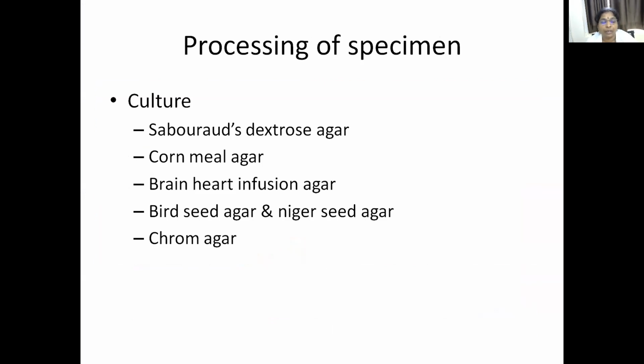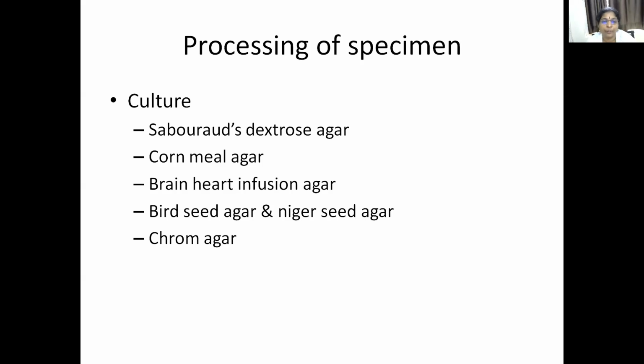That is called culture. Isolation of fungus from the specimen or sample is called culture, which is done in the laboratory using different media. Bacterial media is not used for growing the fungi. Separate media are available for growing fungi in the laboratory. And what are those media? Sabouraud's dextrose agar, cornmeal agar, Reinhardt's infusion agar, birdseed agar or nigerseed agar, and chrome agar. These are the different types of media used for growing fungi.